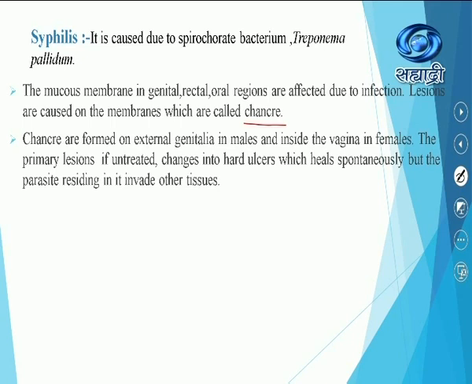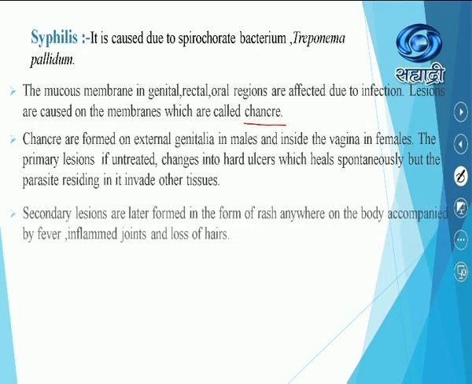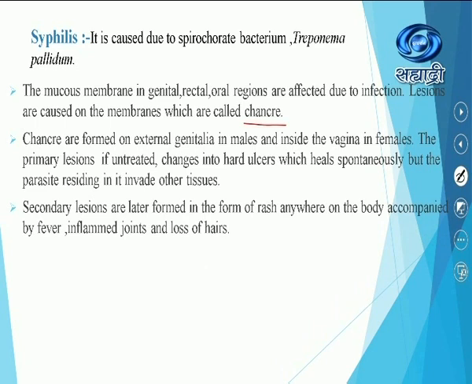But the parasite residing in it invades other tissues. Means the parasite inside will go on invading and infecting other tissues. Secondary lesions are later formed in the form of a rash anywhere on the body, accompanied by fever, inflamed joints, and loss of hair.